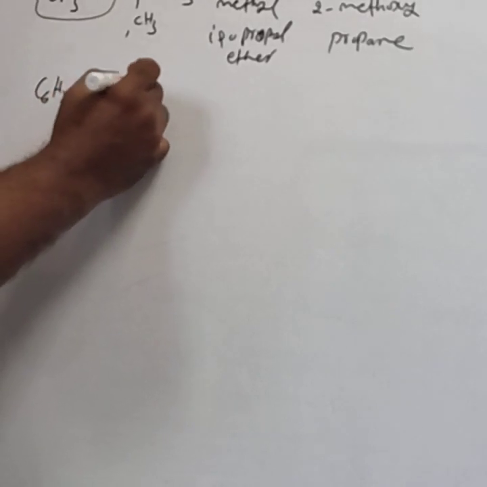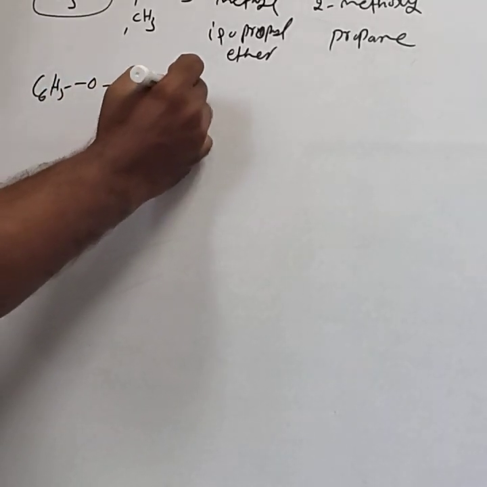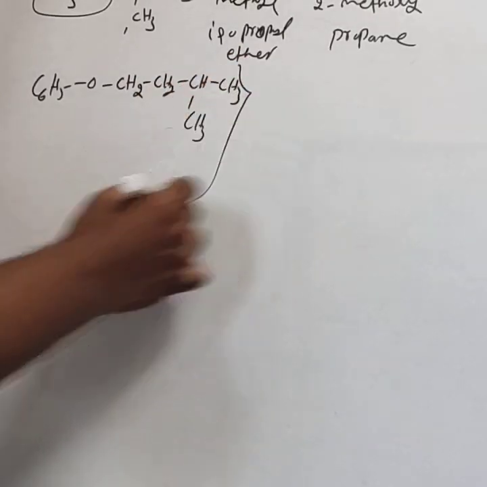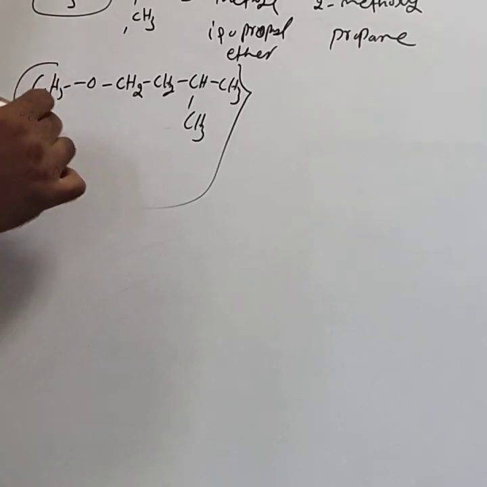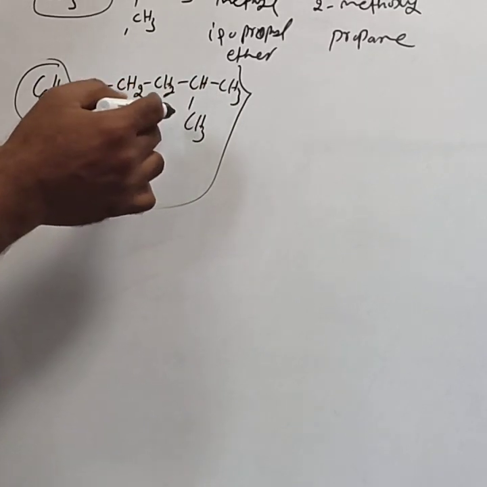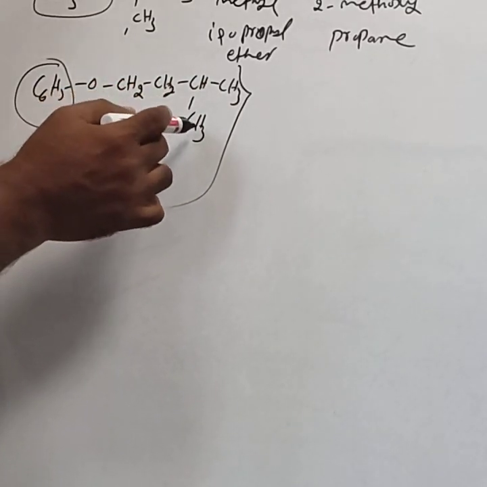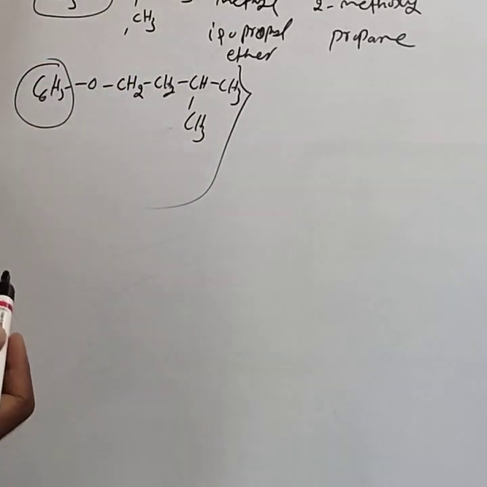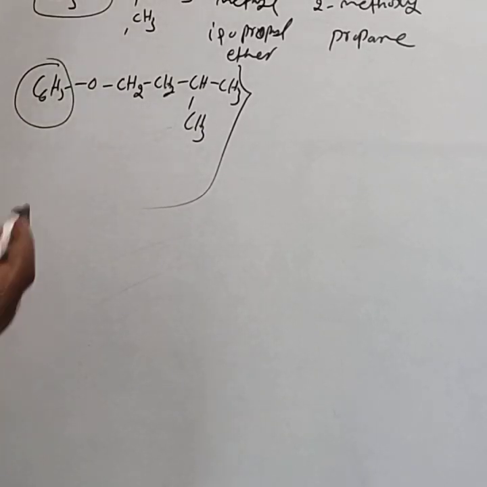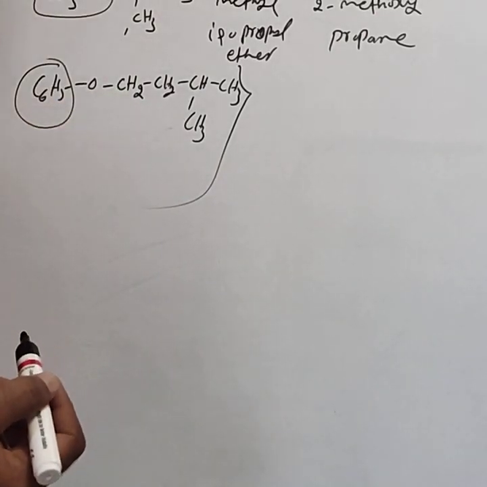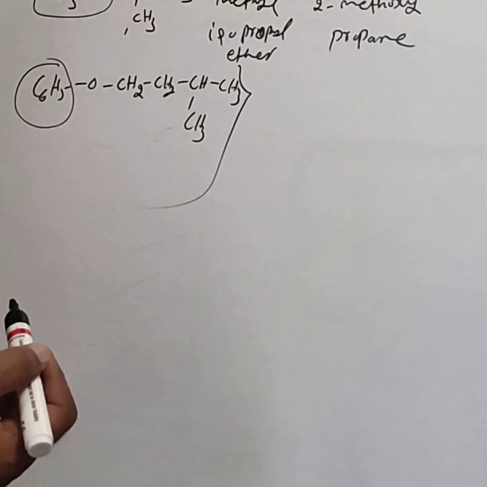Similarly, you take C6H5O CH2 CH2 CH3 with a branched chain. The common name: this is the phenyl group, and this alkyl group contains 5 carbon atoms, so pentyl, but not a normal pentyl. This is an isopentyl. One is phenyl, another one is pentyl. Arrange them in alphabetical order and you get phenyl isopentyl ether.